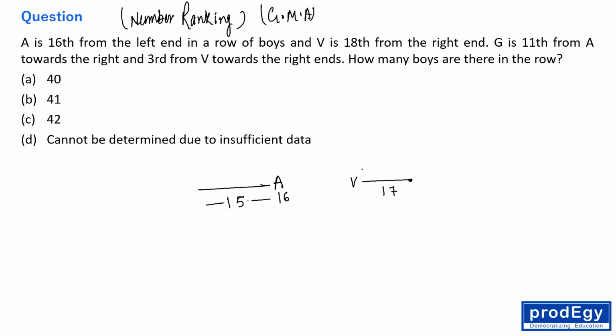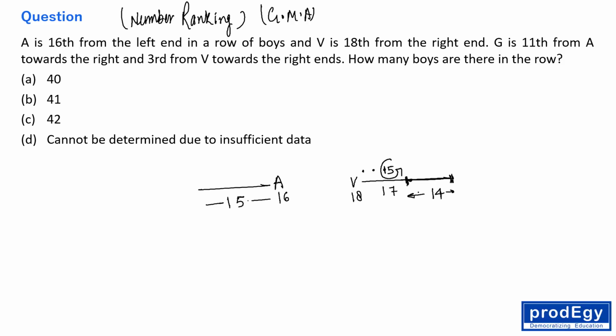Okay, so third from V. So V is 18th, then 17th, then 16th, and then 15th, right? So the 15th is G. So after G, how many boys are there? If G is 15th from the right end, then after G, 14 boys are there.